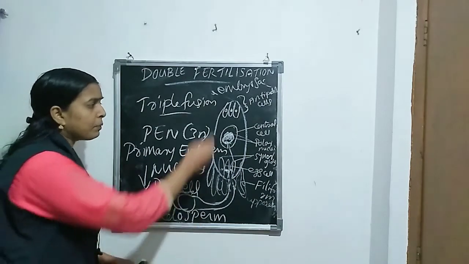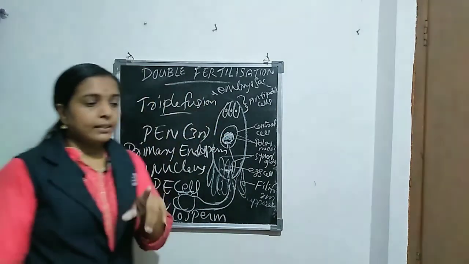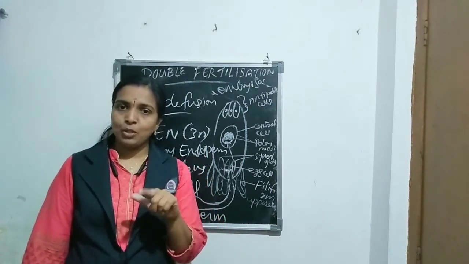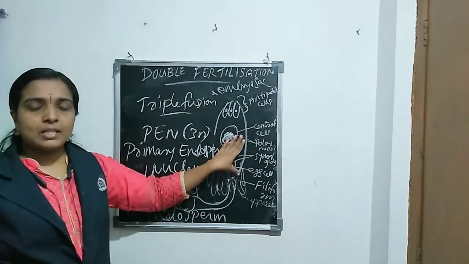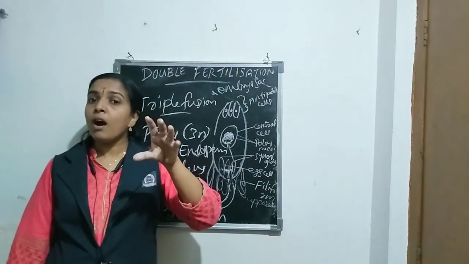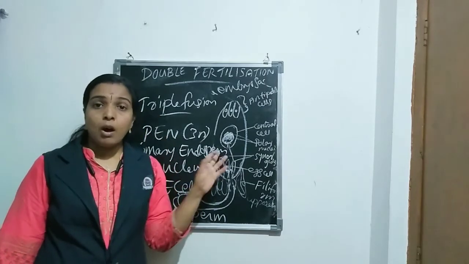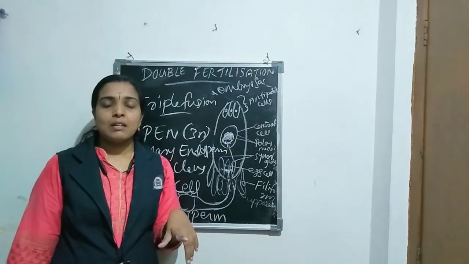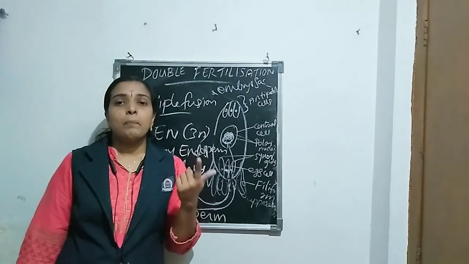Okay. But these two fertilizations take place in the mature embryo sac. Then there is one question. Where is the mature embryo sac present? Do you know? The mature embryo sac is present within the ovule. Ovule means megasporangium. Then where is the ovule present? The ovule is present within the ovary.